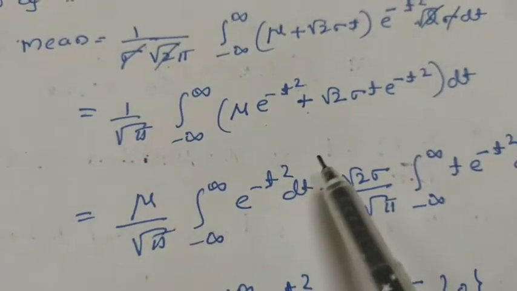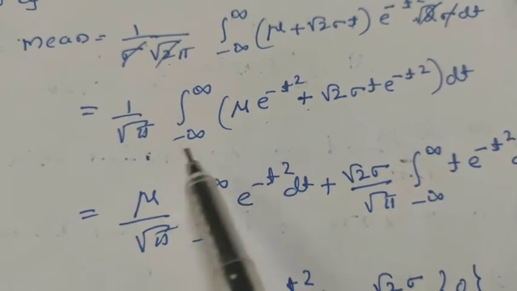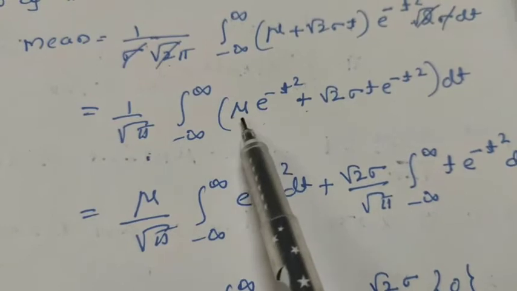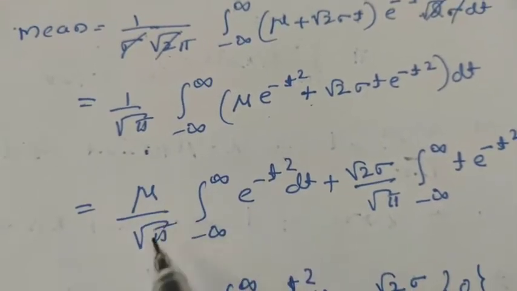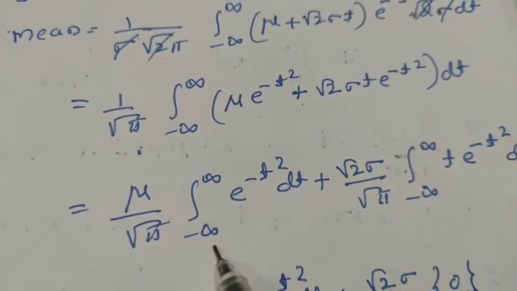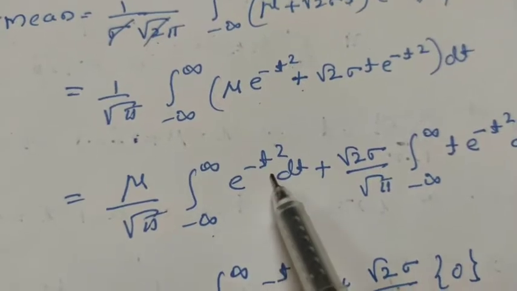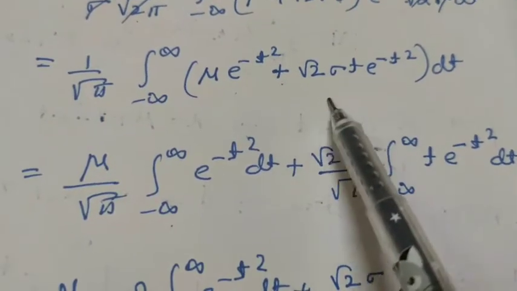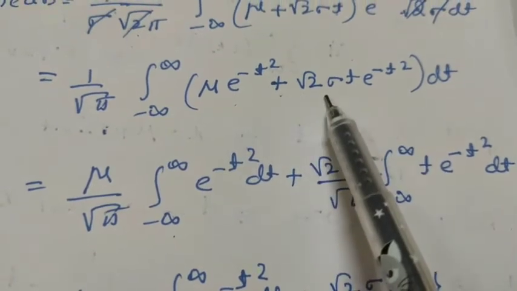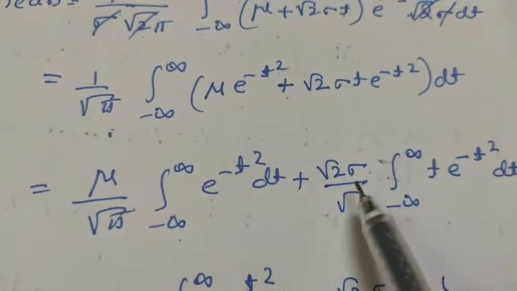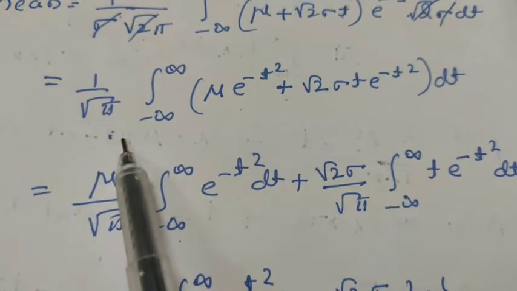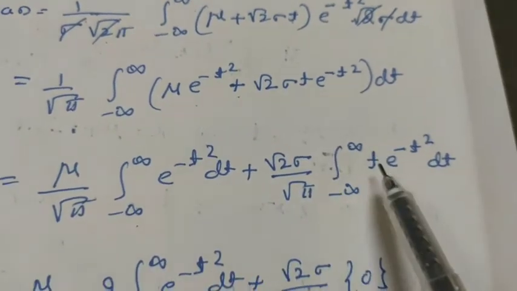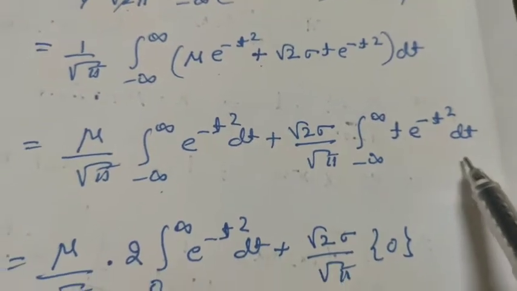So this is equal to, here also we can take this, first let us integrate the first term. In this mu is again a constant, we will take it outside: mu by root pi, integration from minus to plus infinity, e raised to minus t square dt, plus let us integrate the other term separately. Here also root 2 sigma is a constant, I will take it outside, divided by root pi, and integration from minus infinity to plus infinity, t into e raised to minus t square dt.